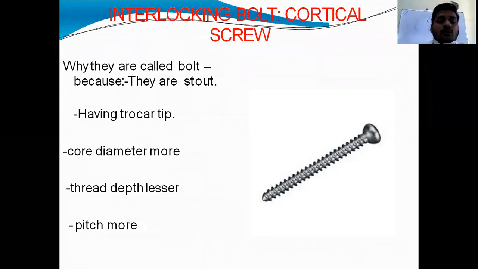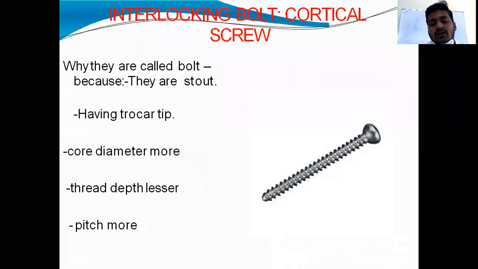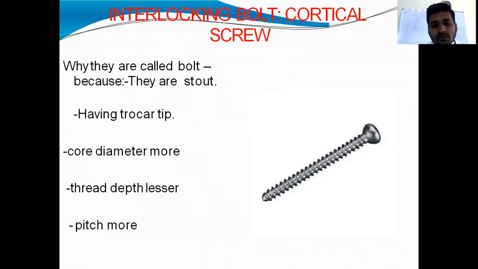Here you can write core diameter in increasing order or decreasing order. You write core diameter: interlocking bolt is more than cortical screw, more than cancellous screw. So core diameter is highest for interlocking bolt.